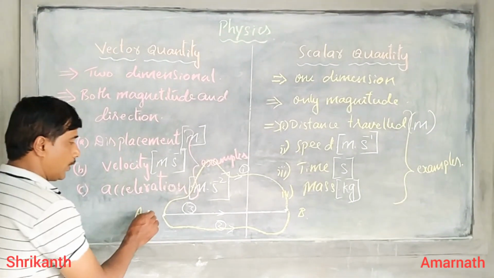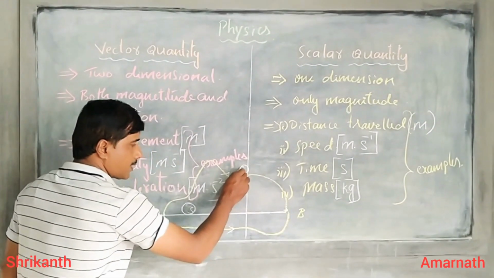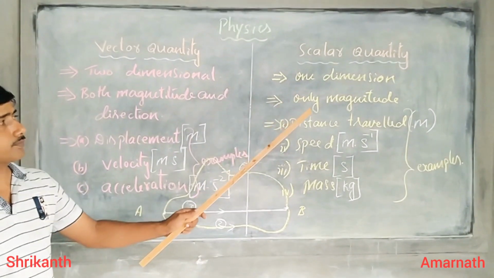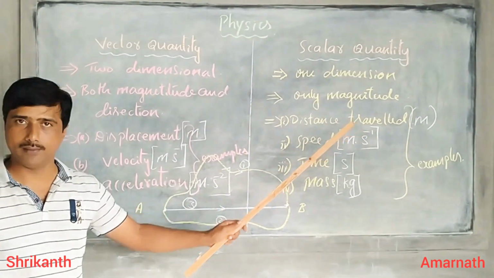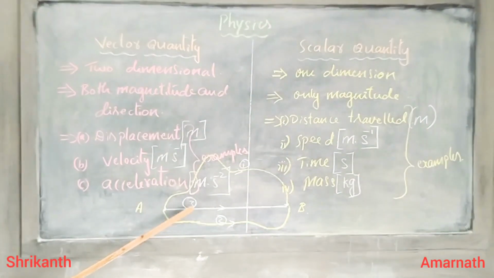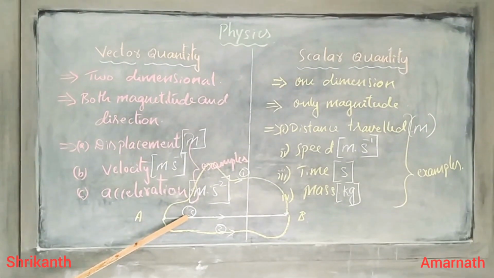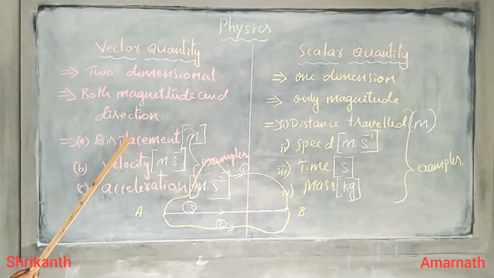So reaching A to B in case number 1 and case number 2 is considered as distance traveled, whereas displacement is case number 3. This case number 3 belongs to displacement.